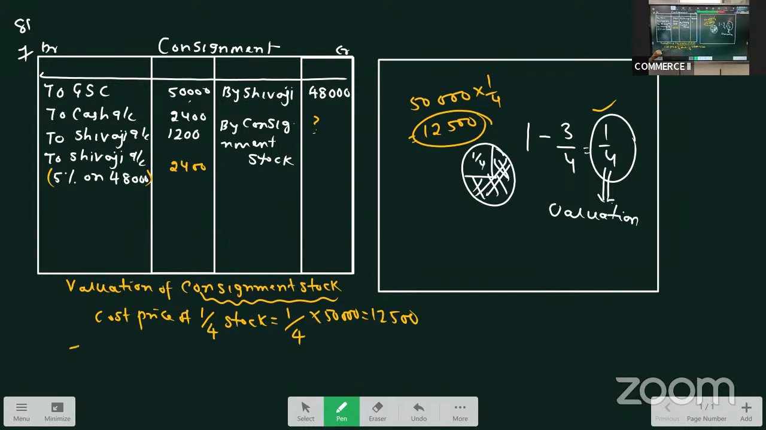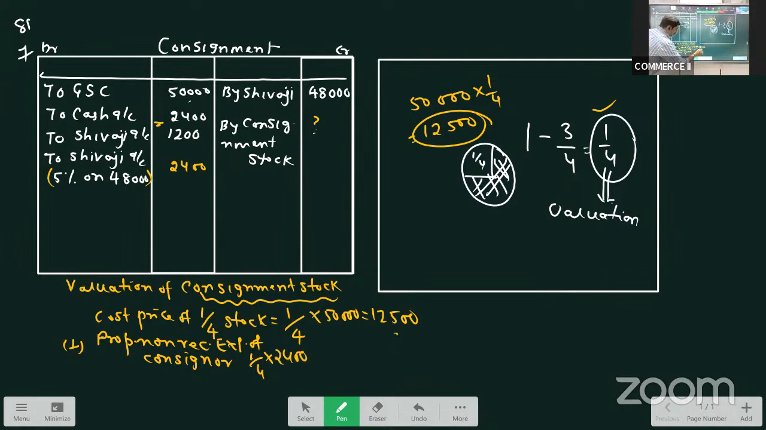No. What do we do? We add the non-recurring expenses of the consignor as well as the non-recurring expenses of the consignee in proportion to the stock unsold. So add the proportionate non-recurring expenses of the consignor. That is 1/4 of, what are the expenses of the consignor? It is 2,400. 1/4 of 2,400 is 600.